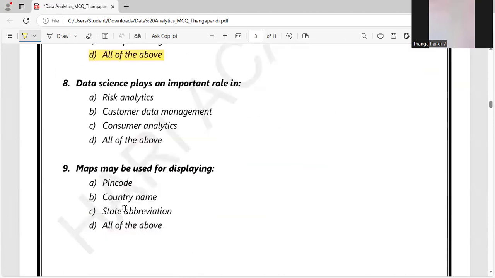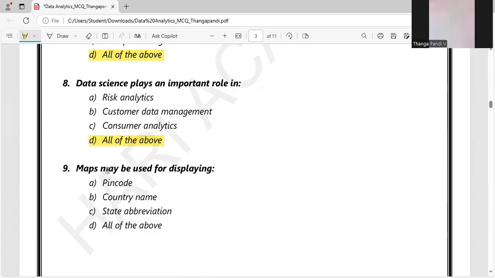Data science plays an important role in TAS. It's risk analytics, customer management, consumer analytics for predicting some risk. We can use data analysis. Data analysis helps in customer data management. We can segregate some customers also. By consumer analytics, we can understand the consumers so that we can improve our sales. So all of the above is the right answer here.